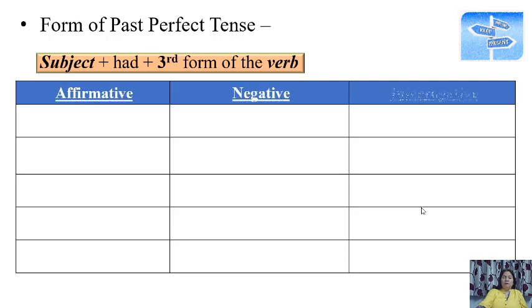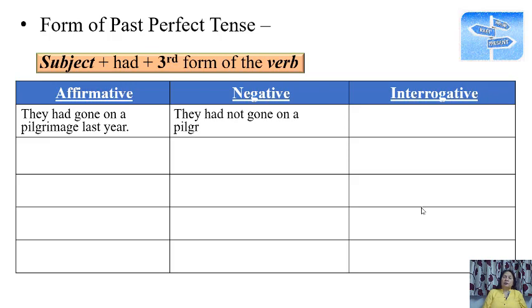Affirmative, negative and interrogative. On the same format, I am giving you all the examples. They had gone on a pilgrimage last year. Now, had gone: had plus third form. Negative will be: they had not gone on a pilgrimage last year. And interrogative will be: had they gone on a pilgrimage last year?